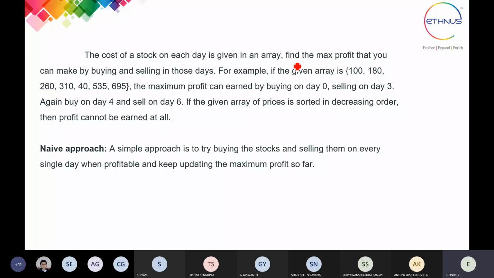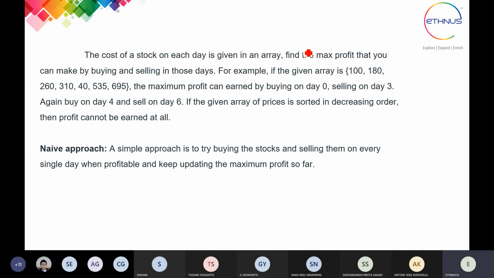That way you have to find the max profit that you can make by buying and selling in those days. That means for every day we have to find out whether we get the max profit for the particular sell or not. How are you going to do that? We check with the first day as the buying day. After the first day, for the price given for the next day, we use subtraction, and we have to find the profit we get from every other day.